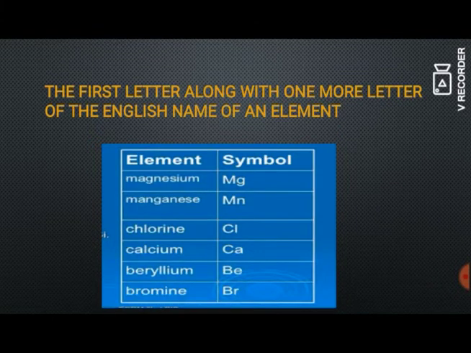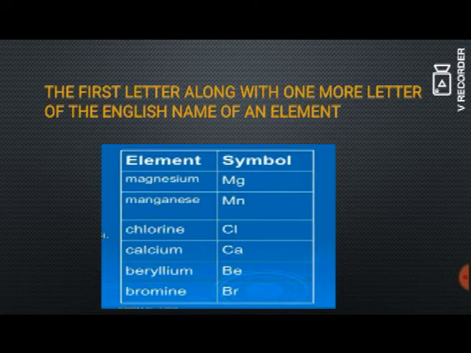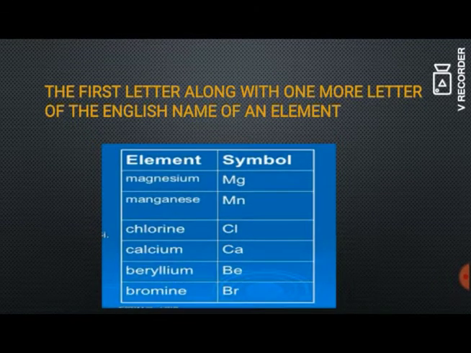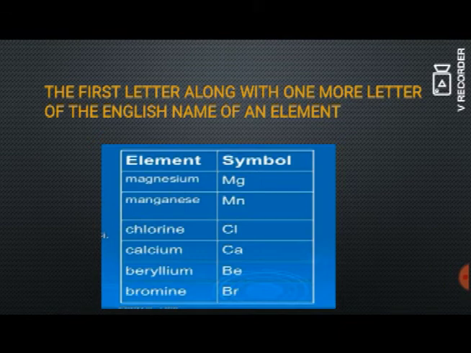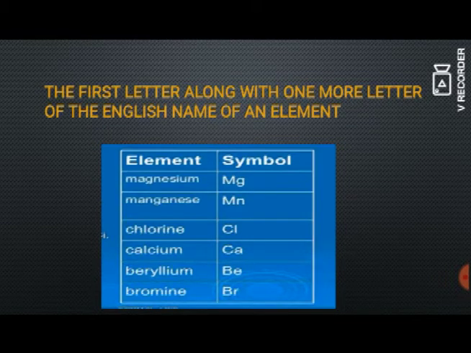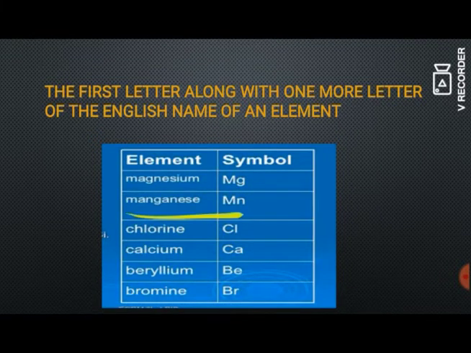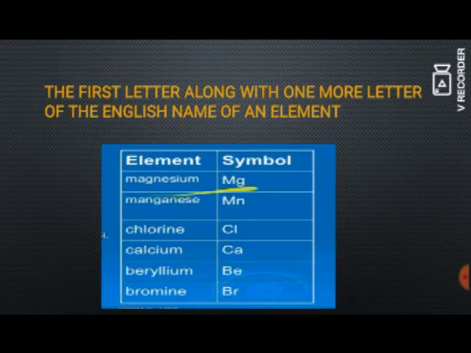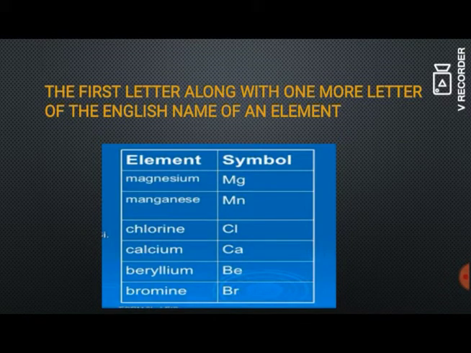So among elements we have two or more elements which have the same first letter. For example, chlorine and carbon, they all have the same letter C as the first letter. So in that case we have to take two letters and keep it as its symbol. For example, for magnesium the symbol is Mg and for manganese it is Mn. So here you can see both have the same starting letter, so we are taking two letters in order to give its symbol.